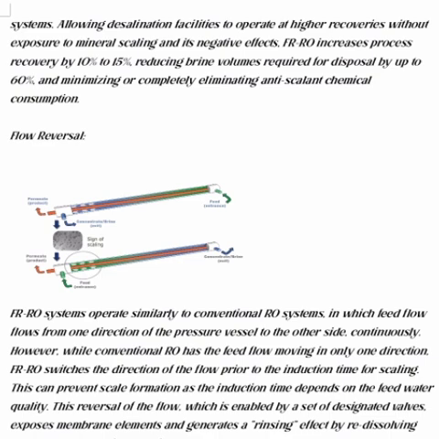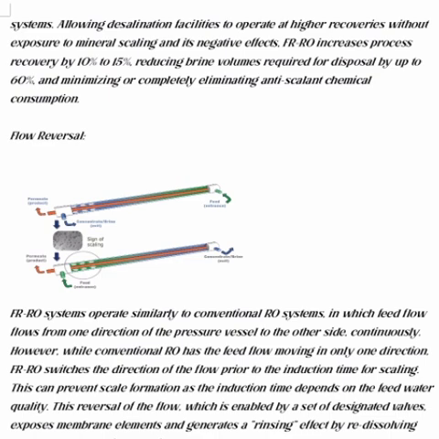Then next, flow reversal. A flow reversal reverse osmosis system operates similarly to a conventional RO system, in which the feed flows from one direction of the pressure vessel to the other side continuously. However, while conventional RO has the feed moving in only one direction, FR RO switches the direction of the flow prior to the induction time for scaling.